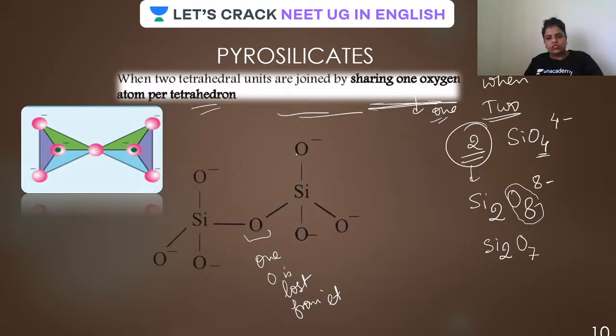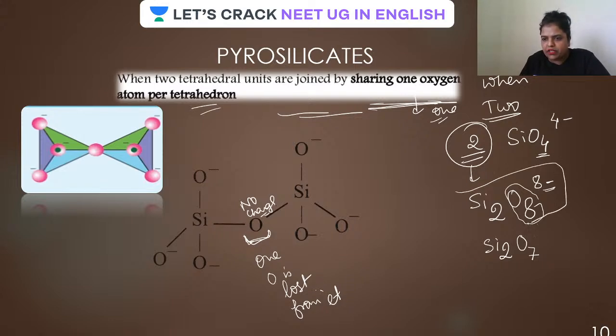And guys, all 8 oxygen should have a minus 8 charge, but you have seen that one oxygen is lost over here and the other oxygen is attached this way. So again, there is no charge on this, no charge on this, isn't it? So how many charges should be subtracted from this unit? This is the expected formula and this should be the actual one. Because one is lost and the other one is getting bonded like this, which does not have any charge, 2 minus has to be subtracted from this. So the net charge on this is going to be how much?